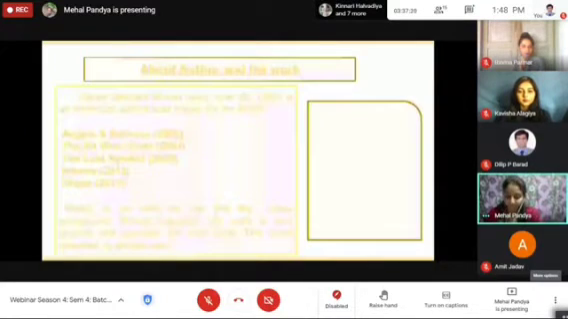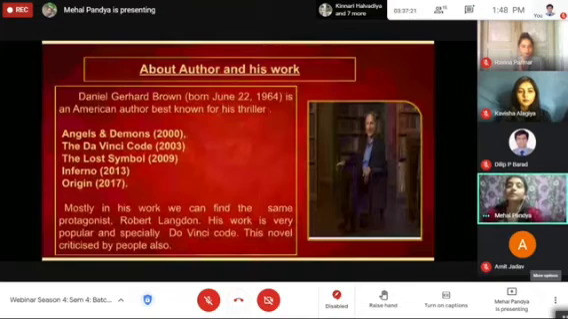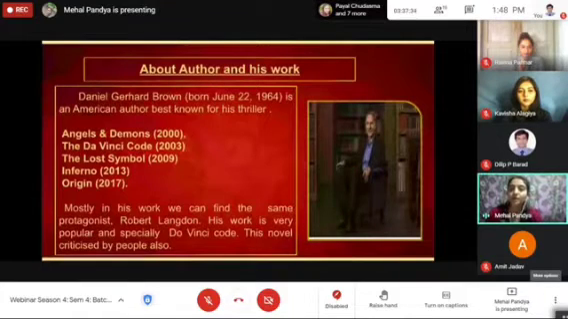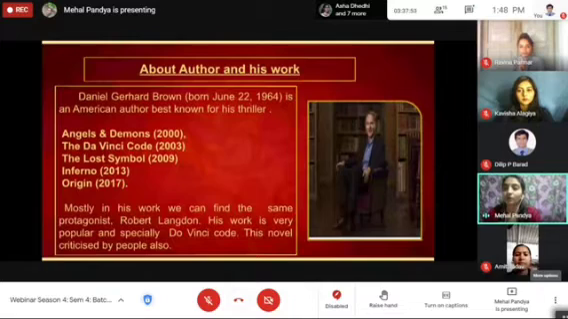About the author, the novel Da Vinci Code is written by Dan Brown, and his other works are Angels and Demons, the Da Vinci Code, which was published in 2003, The Lost Symbol, Inferno, and Origin. Mostly in his work, we can find the same protagonist, Robert Langdon. His work is very popular, especially Da Vinci Code. There is a minor spelling error. This novel was also criticized by people.